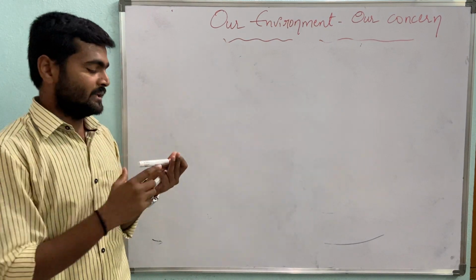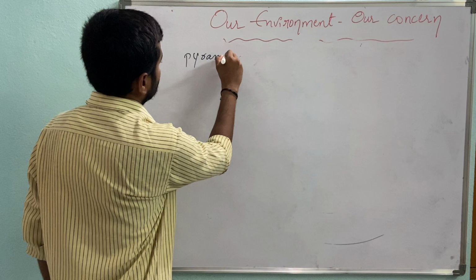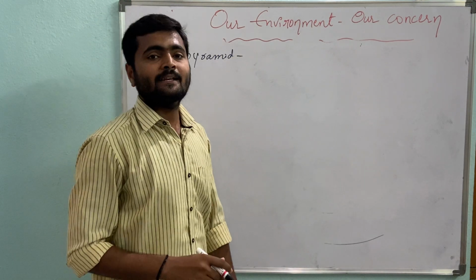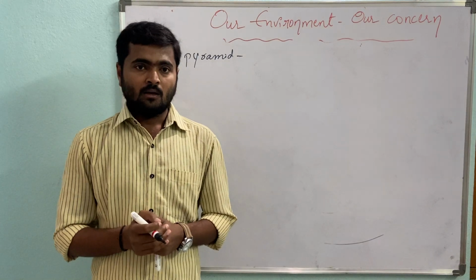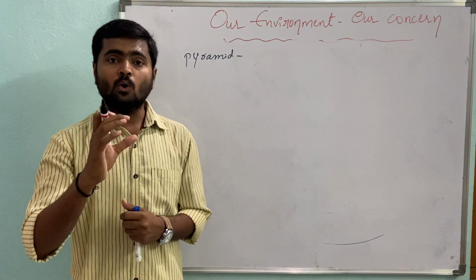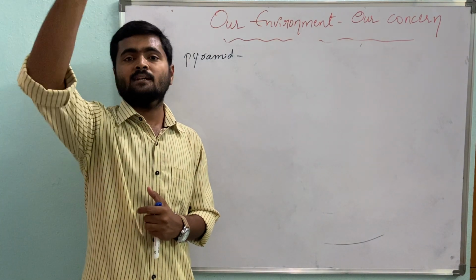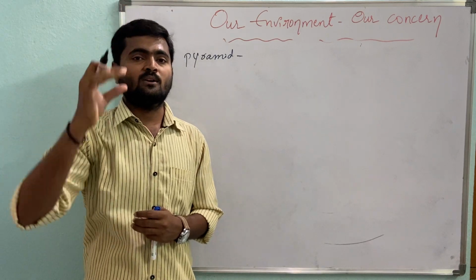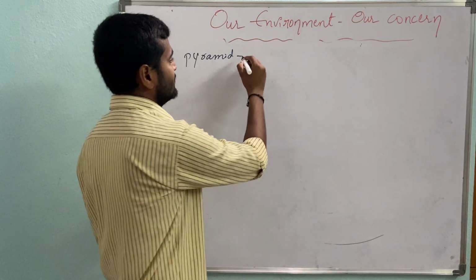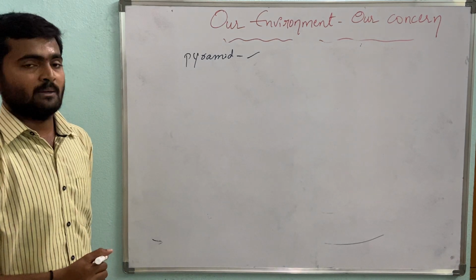Simply, what is a pyramid? A pyramid is nothing but a graphic representation of each trophic level of an ecosystem. It means how the food is transferred from one level to another level, or from one organism to another organism in an ecosystem, is explained in the form of a graphical representation called pyramids.